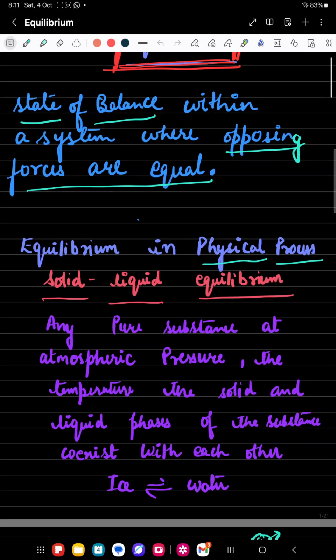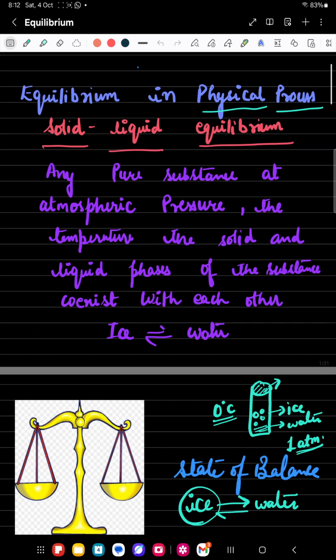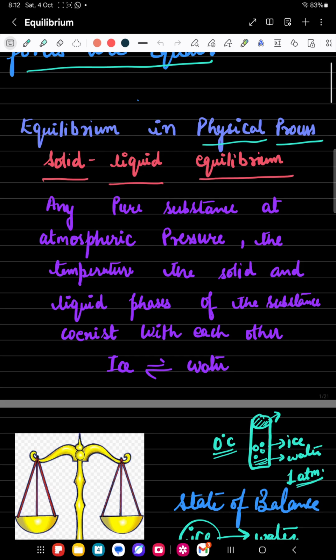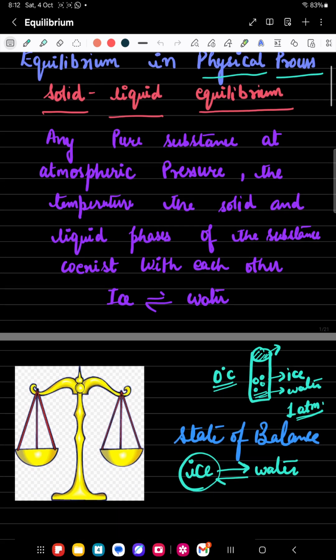Now let's understand equilibrium in physical processes. There are so many physical processes in chemistry, like melting, freezing, boiling. We all know about it. But how would equilibrium exist in these physical processes? Let's understand. Firstly, we are going to understand the solid-liquid equilibrium. As we know, when a solid starts converting into a liquid, that process is melting. We know about it, but how would equilibrium exist in it? Let's understand.